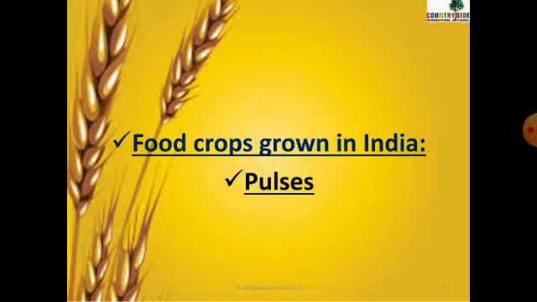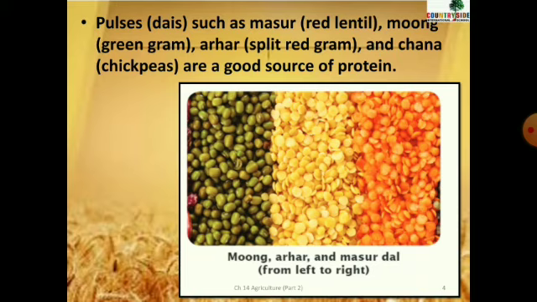We will see. Children, pulses means dals. Dals that is masoor, that is red lentils, moong dal, arhar dal, and chana dal. These are such examples of pulses, and we also know it by dal. Children, pulses are a good source of protein. That means when you consume pulses, what is its benefit? It gives us lots of proteins.